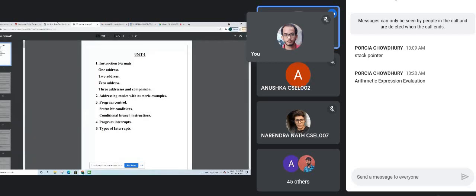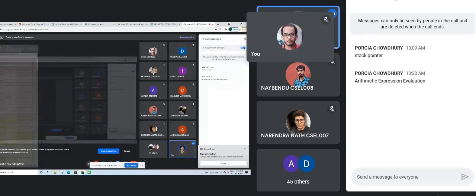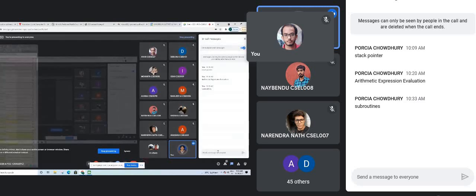Okay, so next we have subroutines. Let me write it for you. Subroutines. Now, what is a subroutine? Suppose we have a program, and in that program we have a part where a separate memory address is written, and you have to go to that memory location and execute a part of the program. That will be termed a subroutine.